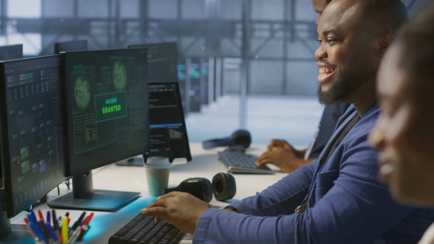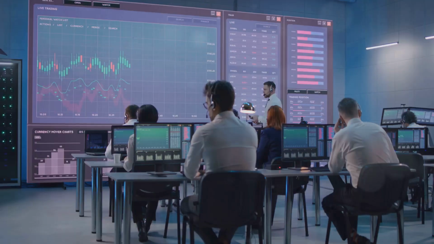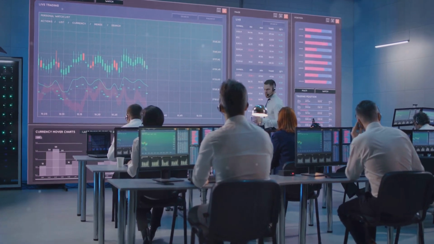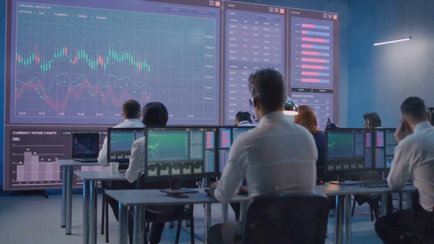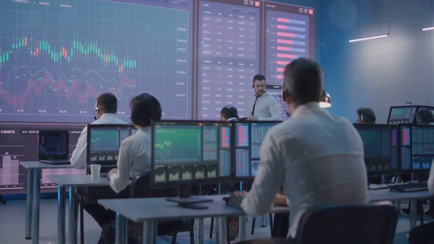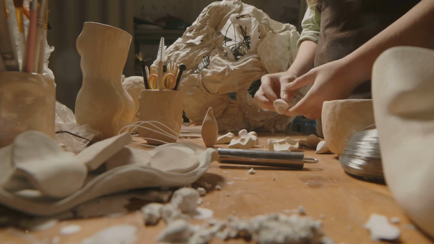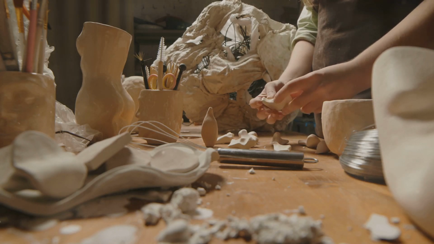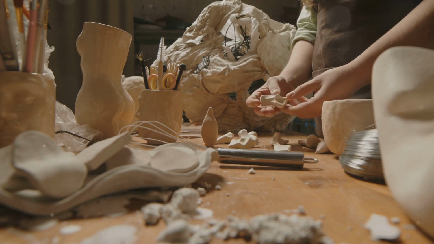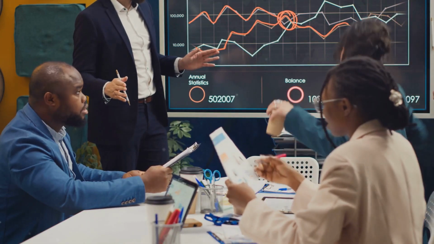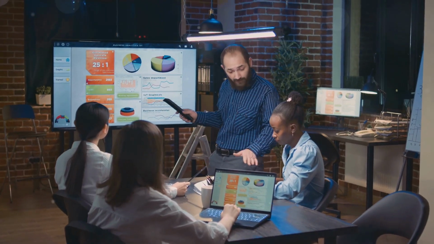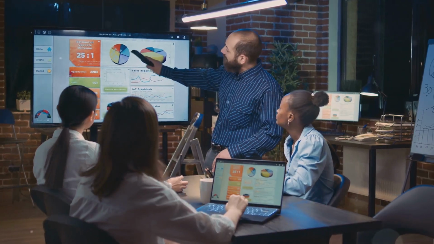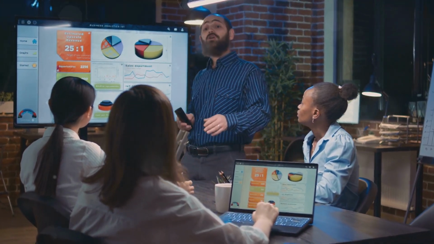Every successful machine learning project begins with data. It's the lifeblood of our models, the raw material from which insights are extracted and predictions are made. Just as a sculptor needs high-quality clay to create a masterpiece, we need reliable and relevant data to train powerful machine learning models. But not all data is created equal. The quality, quantity, and relevance of our data directly impact the performance and accuracy of our models.